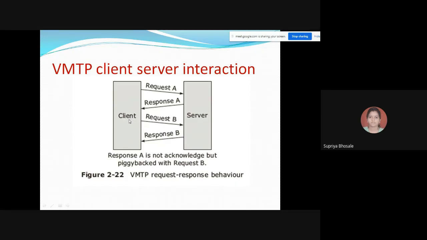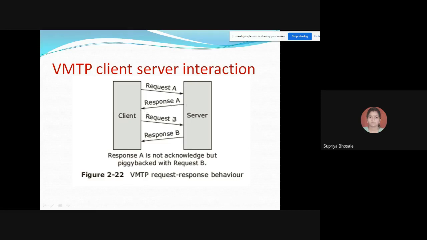But again, the client is sending request B to the server. So at this moment of time, your server is not able to understand whether your client has got the response for the first request or not.